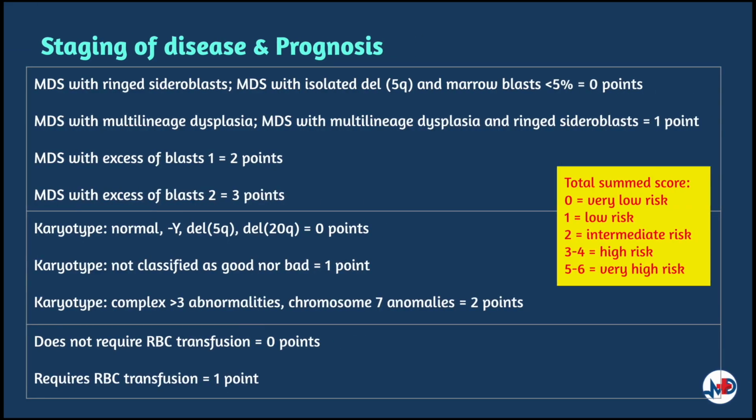There are several risk classification systems that have been used to estimate prognosis in patients with MDS. The revised WHO prognostic scoring system is generally the most widely accepted system worldwide. Unlike other prognostic scoring systems that predict outcome based on presentation at diagnosis, the WPS provides prognostic information at any point throughout the course of the disease. Based on the variables listed in the table, they are each allocated a score. The cumulative score will then correlate to the relative risk as seen in the yellow box.